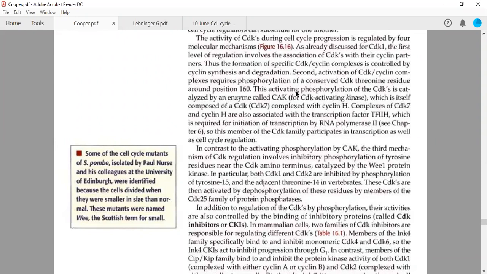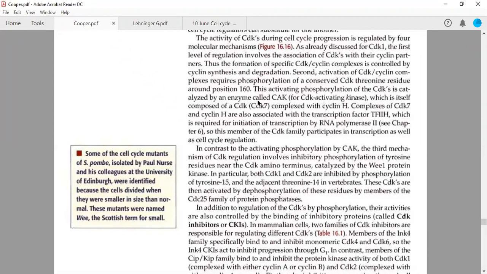Now this is actually done via CAK, that is called CDK activating kinase. I told you this. And this particular kinase is made up of CDK7, which is in complex with cyclin H. Please underline this. The CDK activating kinase is a complex of CDK7 with cyclin H. These two things, okay?